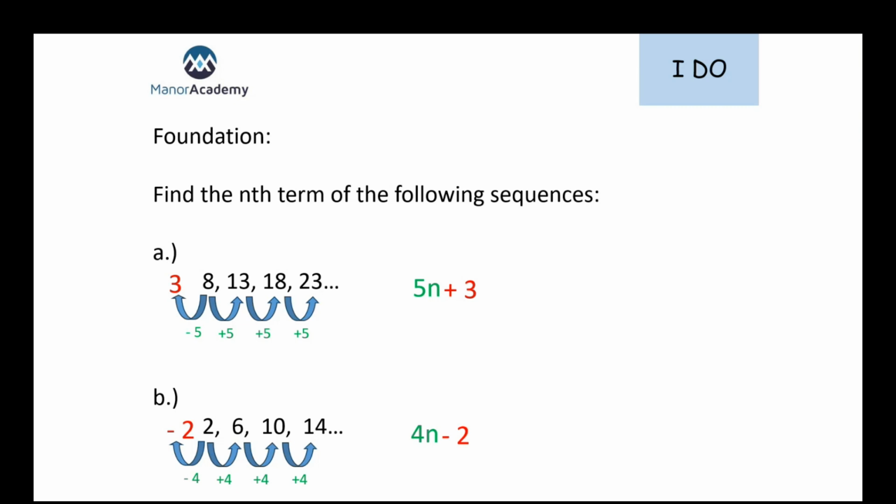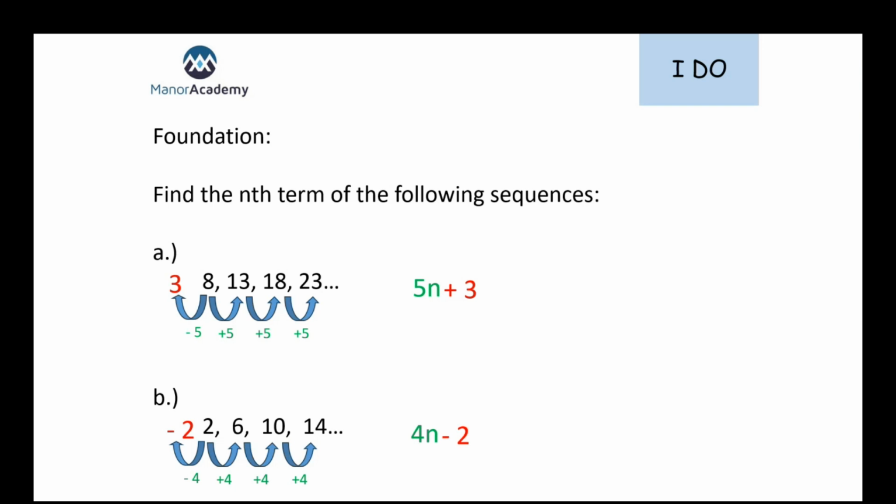So it would be 4n minus 2. So there are just 2 numbers to find there. The linear sequence is always going to be something n plus something, and we've just got to find those 2 numbers. And that's worth 2 marks on your exam.